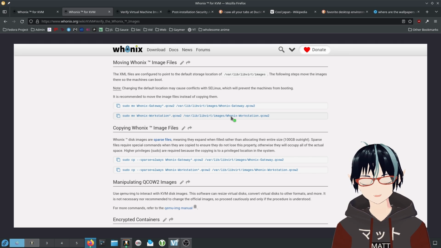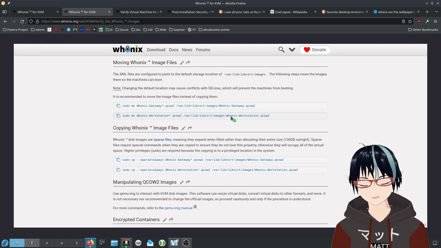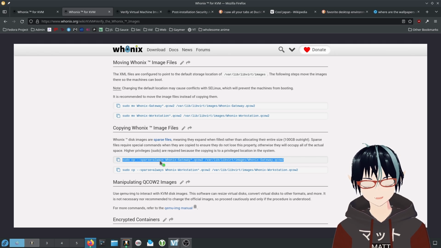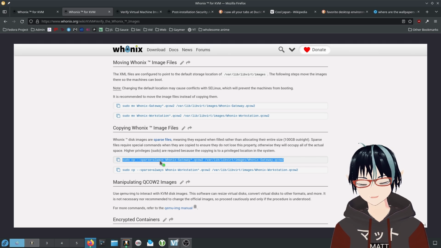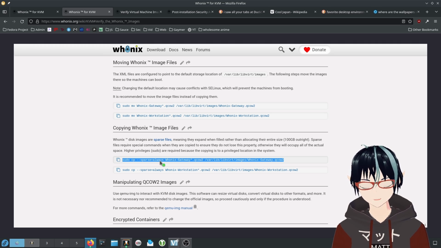And don't freak out when you see the files, because you'll see that they're about 100 gigabytes large. You actually don't need to worry about that, because if you use the sparse command here, these images won't occupy 100 gigabytes. They just look like they're 100 gigabytes, and they'll just slowly fill up as you go. I highly doubt anyone will be storing 100 gigabytes of stuff in here.